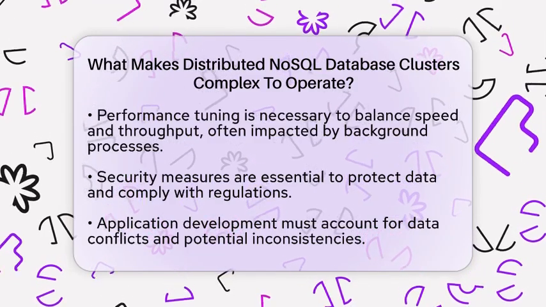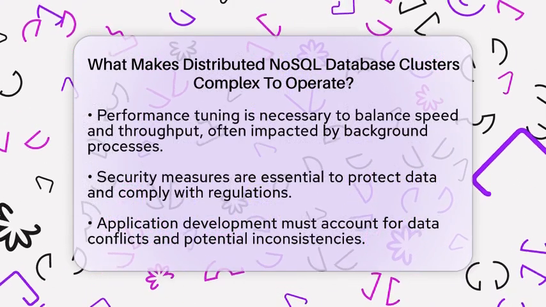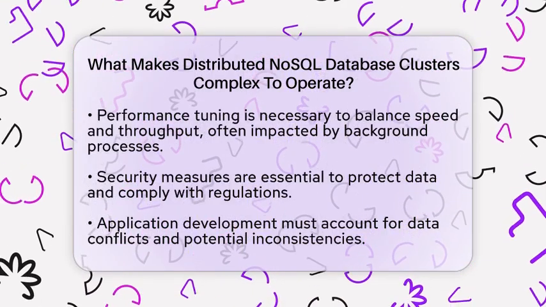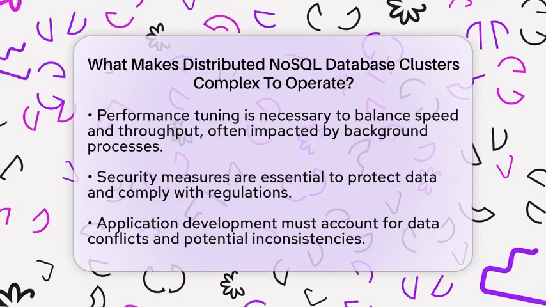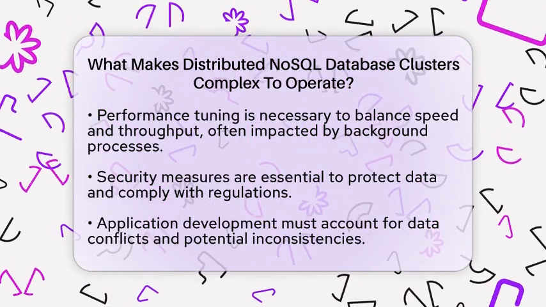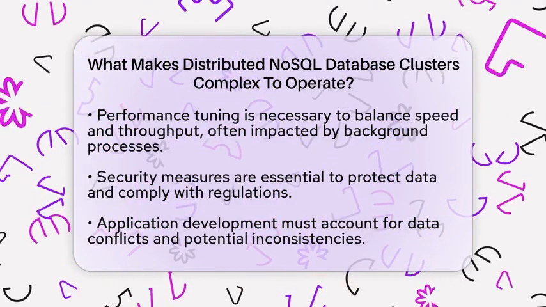Performance tuning is another key factor. You want fast responses and high throughput, but background activities like reorganizing data can cause temporary slowdowns. Many teams also run caching layers alongside NoSQL databases to speed things up, which adds more complexity.